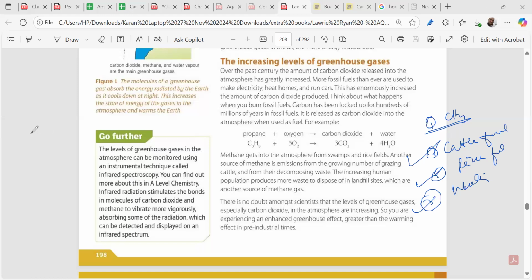Now, with all this human activity, the human population increase is increasing the demand for cattle, demand for rice fields, demand for landfill sites. And that's what happens. Thus, we are seeing that this methane layer is increasing.